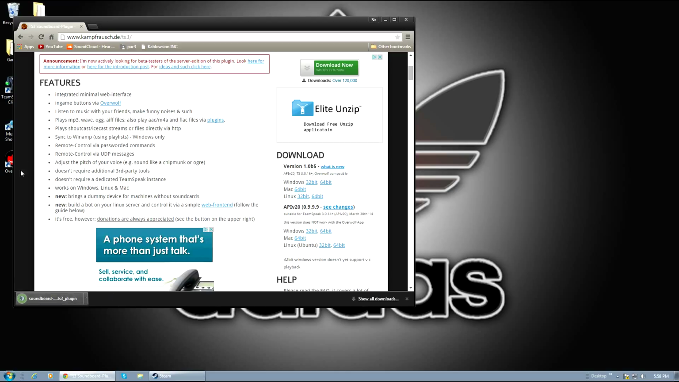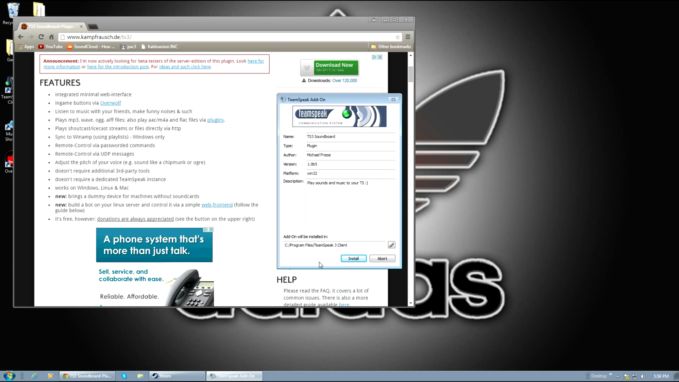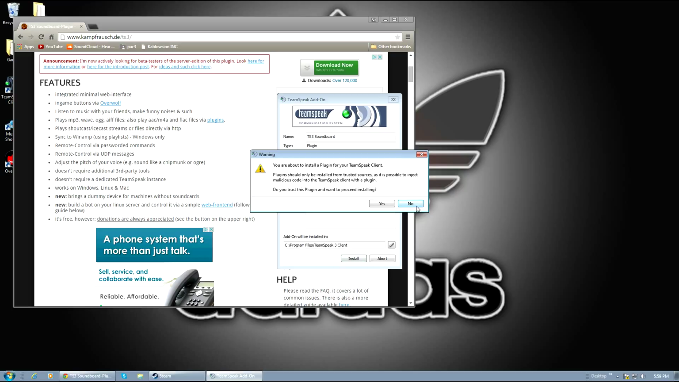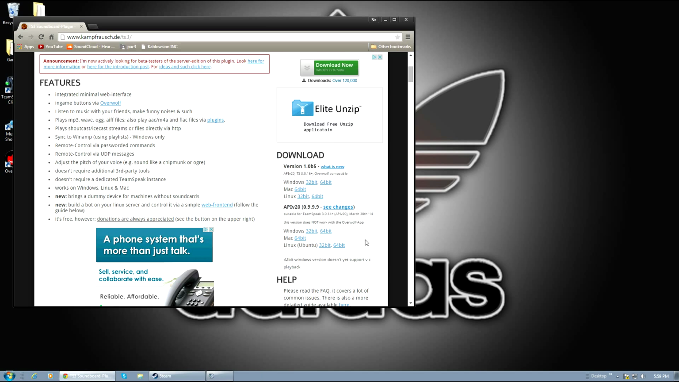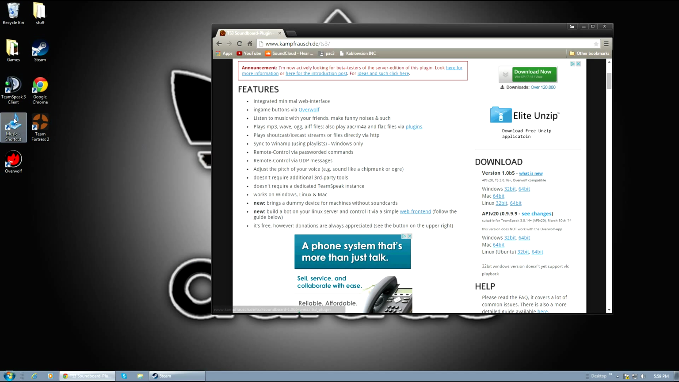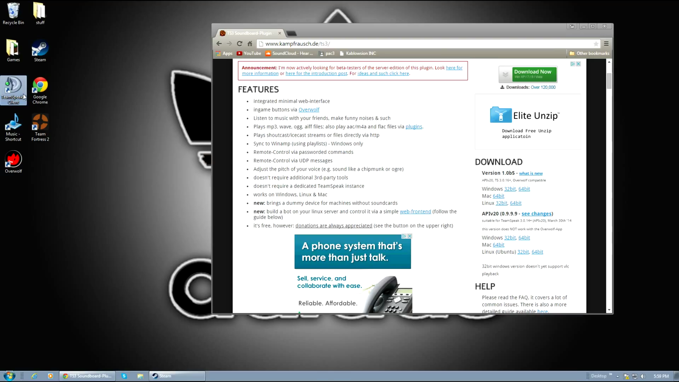It'll download, and you want to open it. Once you open it, you want to click Yes. Once you do that, you install. Once you install it, just go through all that. I already have one, so I will not install it. But once you have it installed, go into your Teamspeak client.